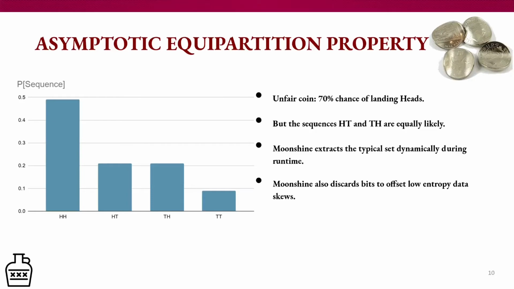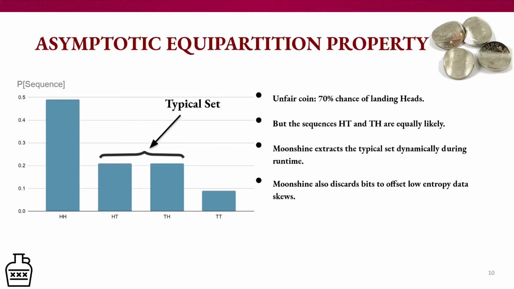Now that we understand the goals that Moonshine is trying to complete, let's take a look at a statistical property that we found that allows us to meet said goal. And this is the asymptotic equipartition property. To give a rough overview of it, a consequence of the asymptotic equipartition property is the typical set, which is a set within a probabilistic space where the events are equally probable to one another, i.e. if there's two events, they both have the same probability, and when we focus on them, they're equally probable and